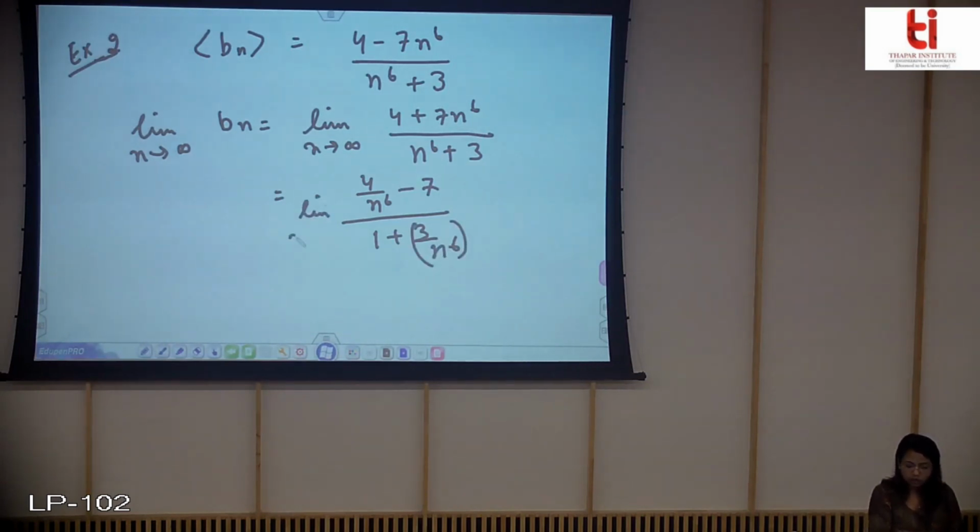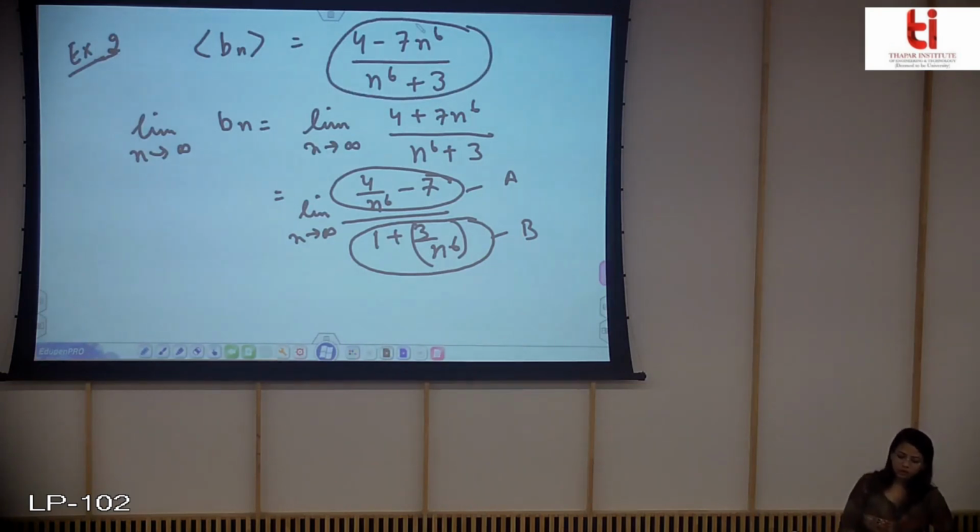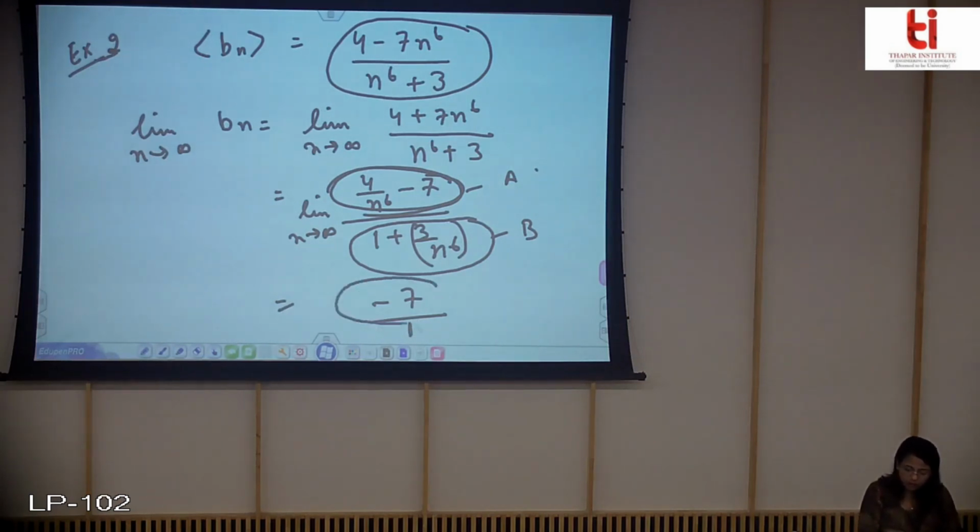Now you find out the limit of this and the limit of this, then this sequence will converge, suppose, to values a and b, so my entire sequence will converge towards the value a by b provided b is not equal to 0. So you can check that the top limit will be equal to -7 and the denominator limit will be equal to 1. So this will be the value to which this sequence converges.